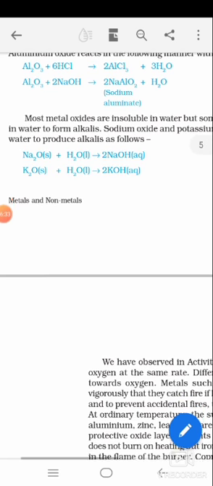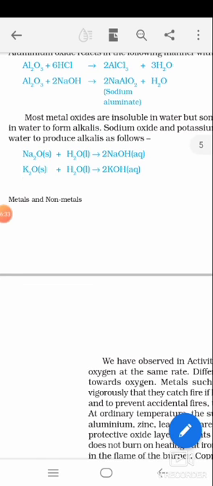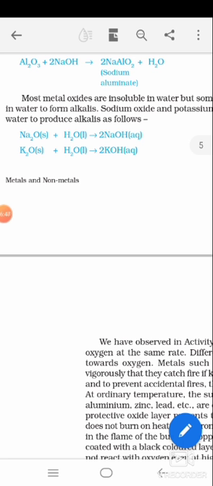Sodium is a metal, potassium is a metal. Sodium oxide reacts with water, dissociating and producing sodium hydroxide. It is an alkali. Potassium oxide is a metal oxide. Potassium is a metal, and reacting with water produces potassium oxide. It is also an alkali, which means it is a base.